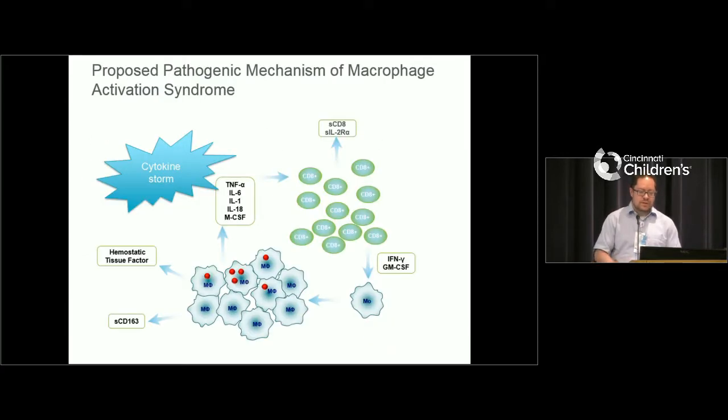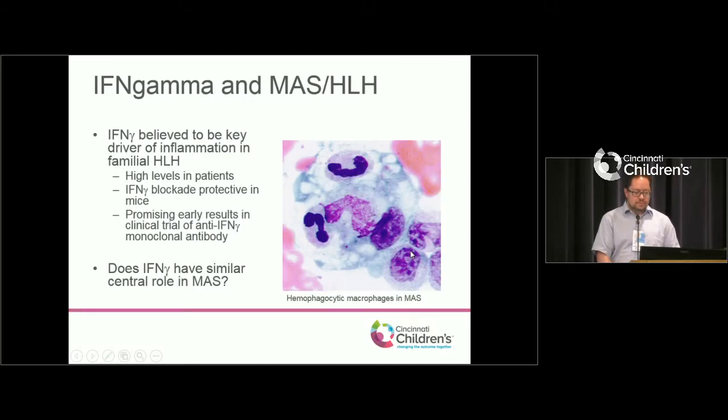So Dr. Grom showed this here as the mechanism of what we think is happening in MAS, where we get this systemic cytokine storm. And we think one of the key drivers of this is interferon gamma, as Dr. Grom mentioned. Interferon gamma in the HLH world has been studied for quite a while and is really felt to be one of the key drivers of this. They see high levels of it in patients. Mice that have these same genetic changes that children with genetic HLH have, if you block interferon gamma, those mice do just fine. And as Dr. Grom mentioned, there are also very promising results from a clinical trial of this. So the research question is: is interferon gamma doing the same thing in MAS as it is in HLH?